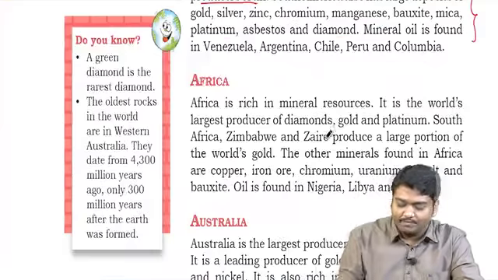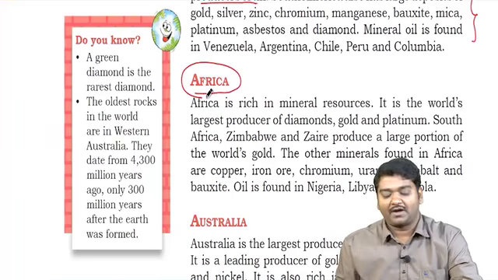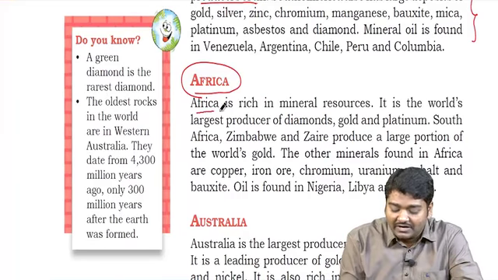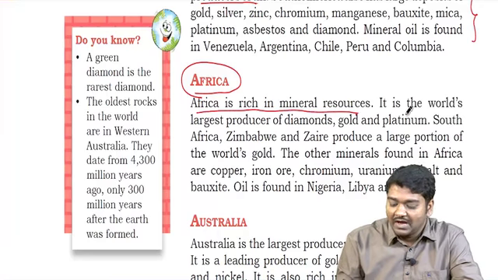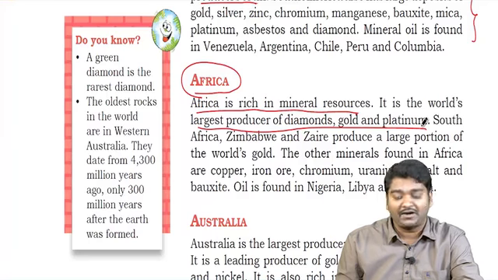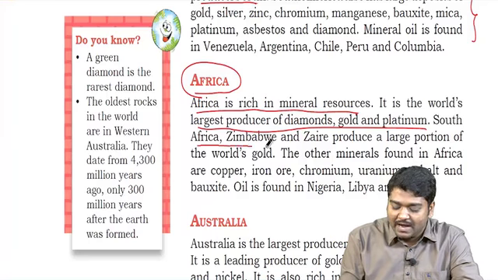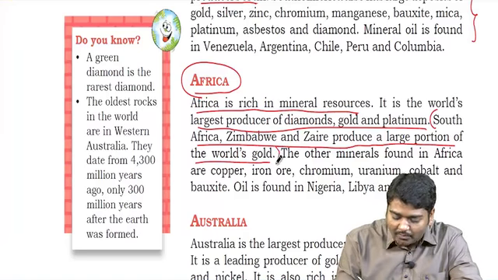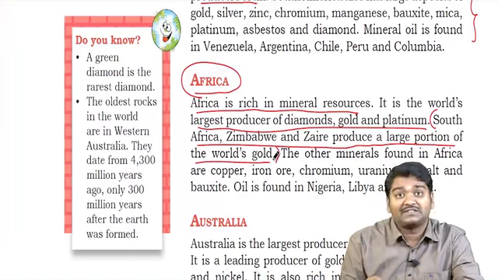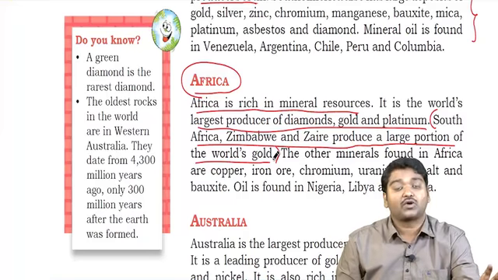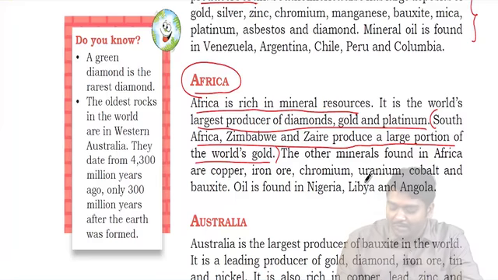Need not worry. Then when we talk about Africa, you know that South Africa has a lot of mineral reserves. Africa is rich in mineral resources. It is the world's largest producer of diamonds, gold and platinum. South Africa, Zimbabwe and Zaire produce a large portion of the world's gold. Even this portion is very, very important for us. South Africa, Zimbabwe, Zaire, here gold is present more. Diamonds are also present mostly in this region.